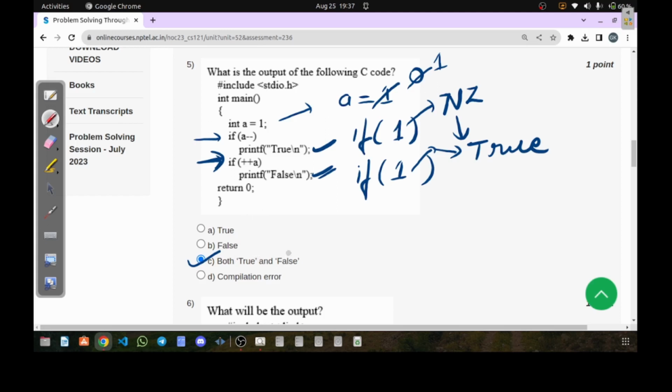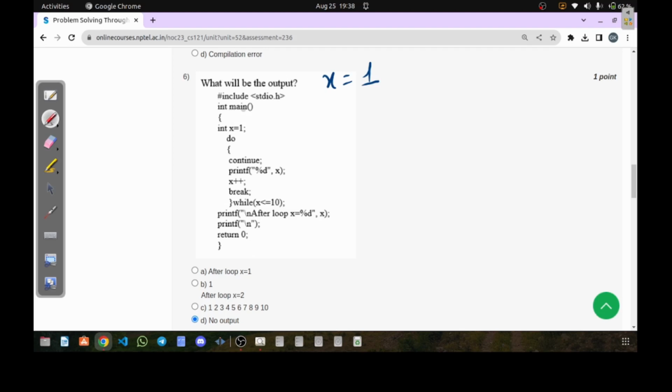So few of you might be having confusion that I may get true or I may get only false. But the answer here is both true and false. I hope it's clear to everyone. There won't be any compilation error, so option D is not correct. Now let's see question number 6.